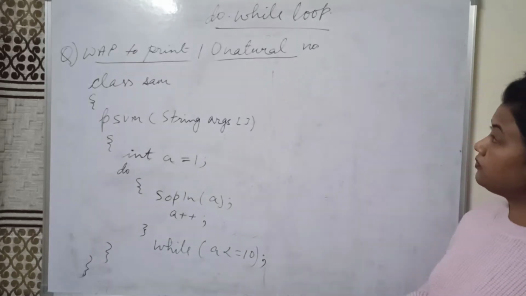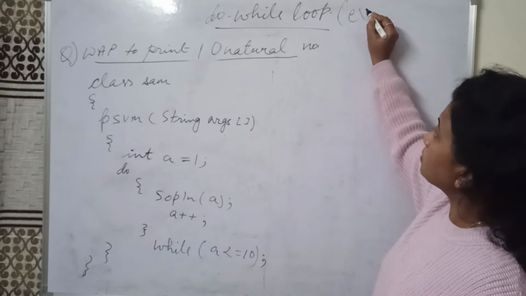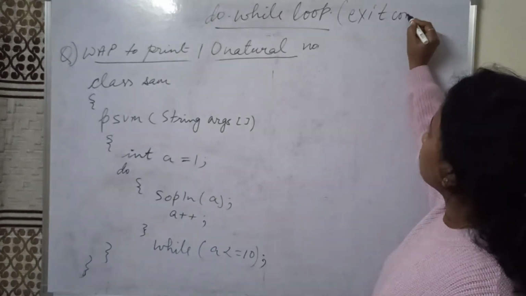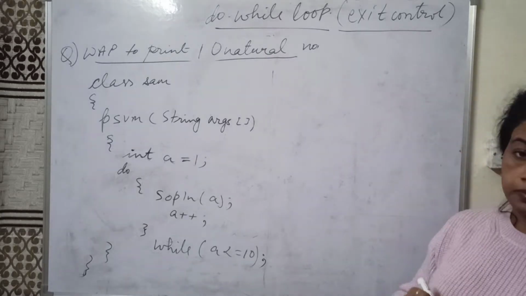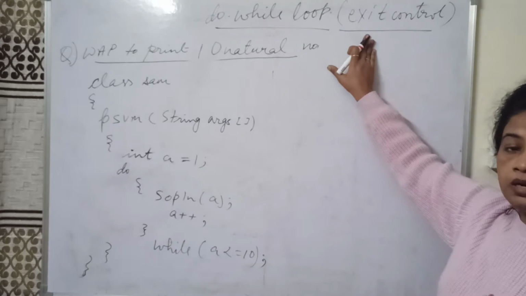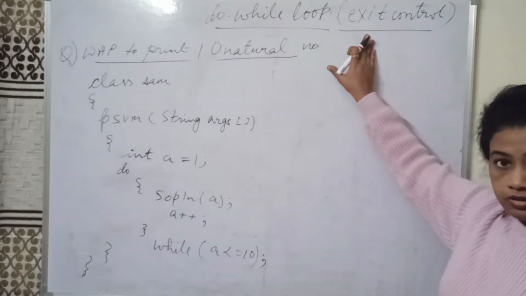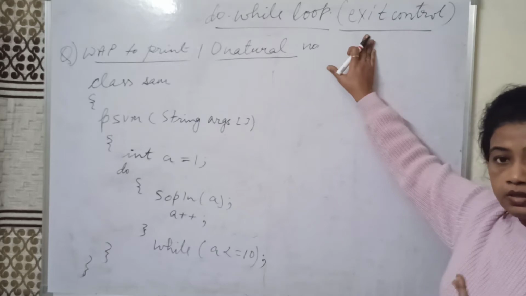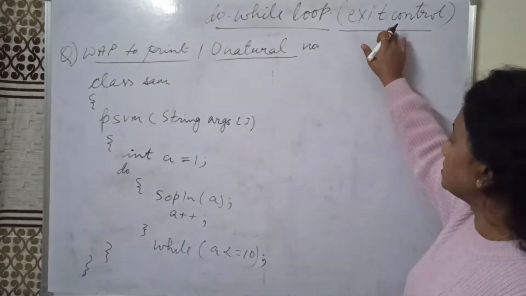The third type of loop control structure is the do while loop. Do while loop is also called an exit control loop. Why is do while called an exit control loop? Because the control enters inside the loop body without checking the condition. That is why do while is called an exit control loop.